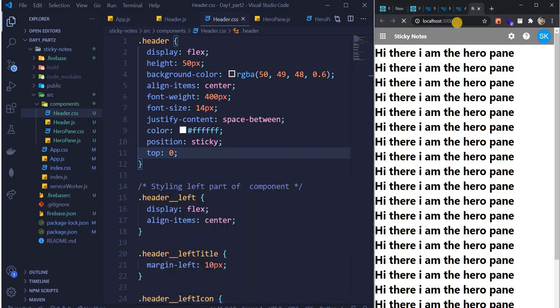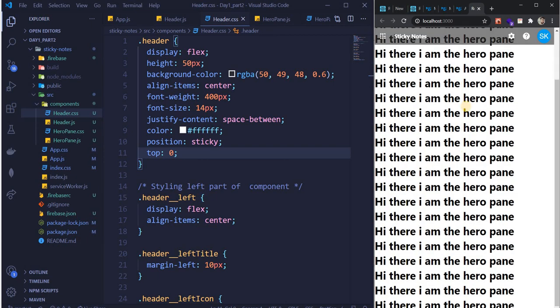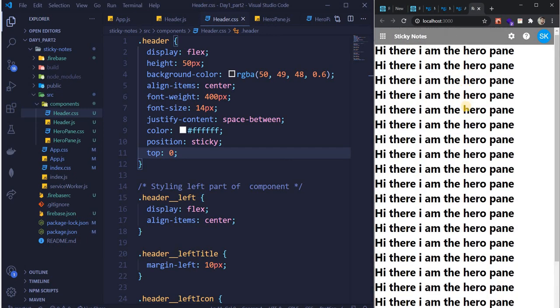So let's just do this. Yep, now it's going right. It is sticking to the top, right, guys? Even if you are scrolling, it is sticking to the top.